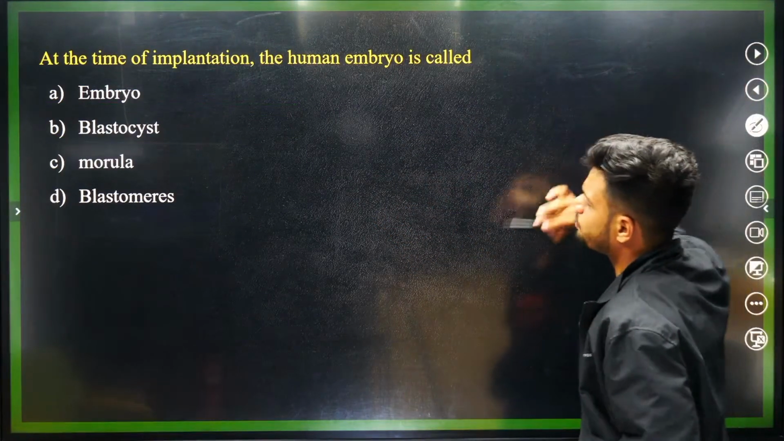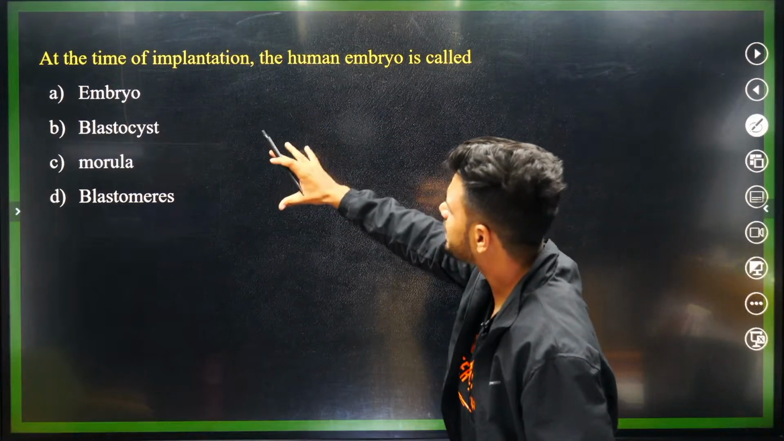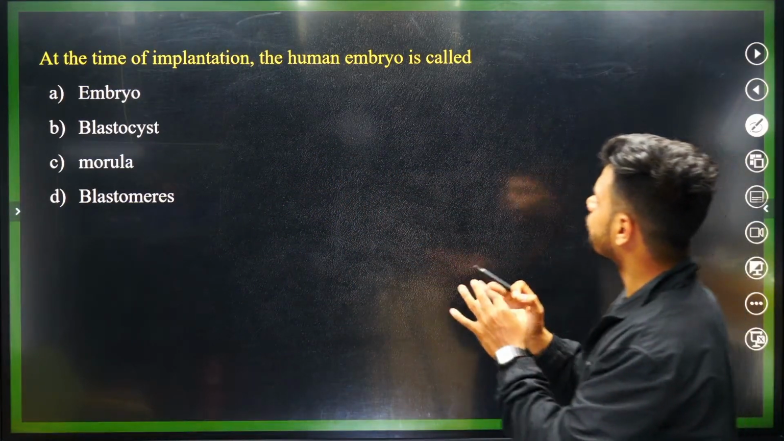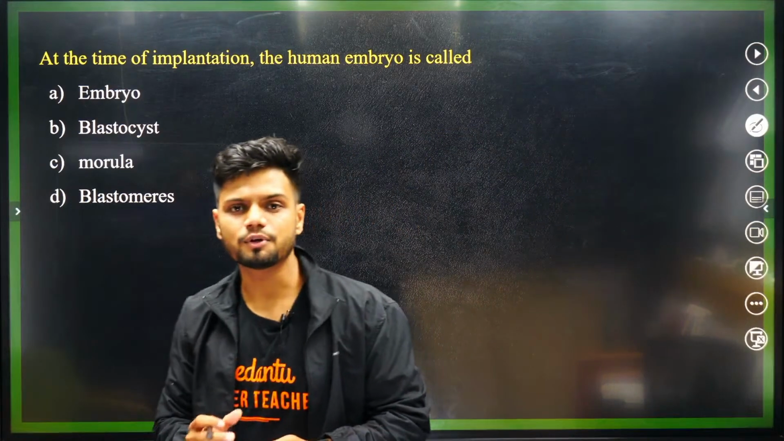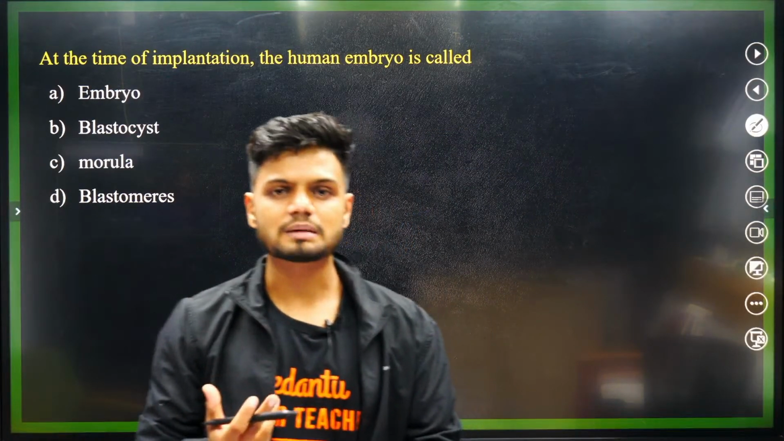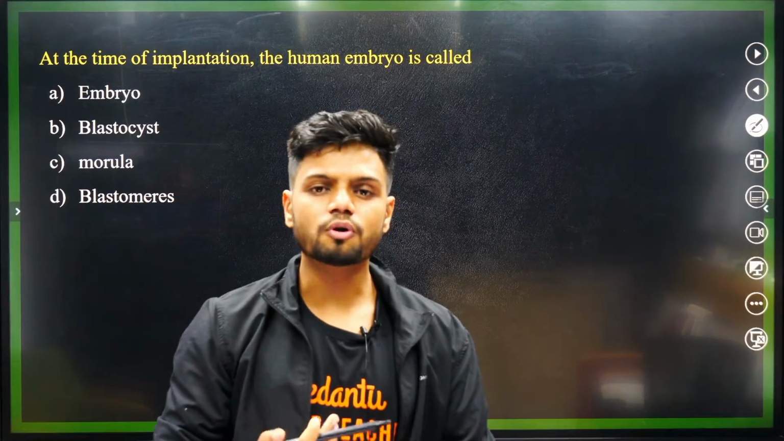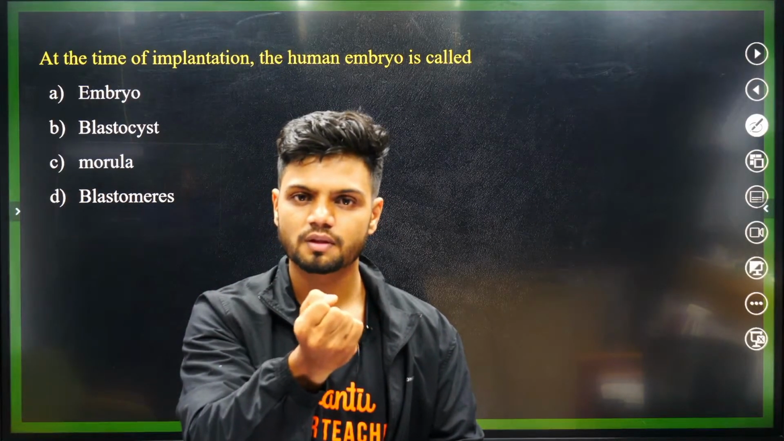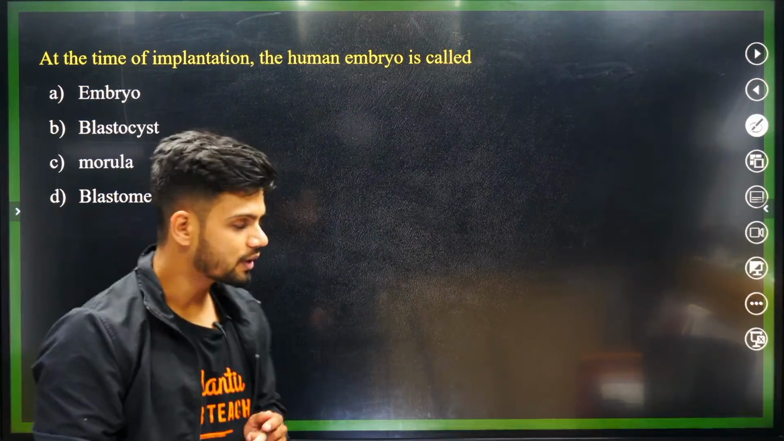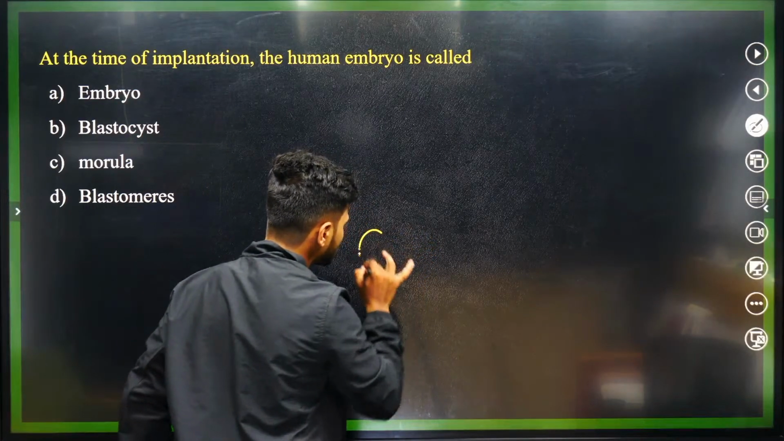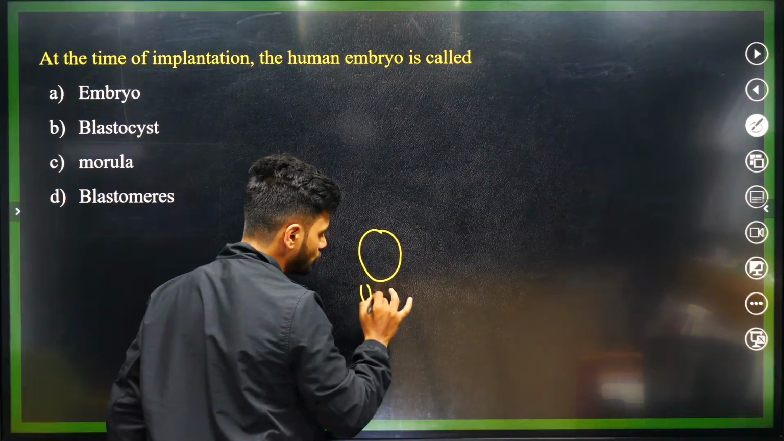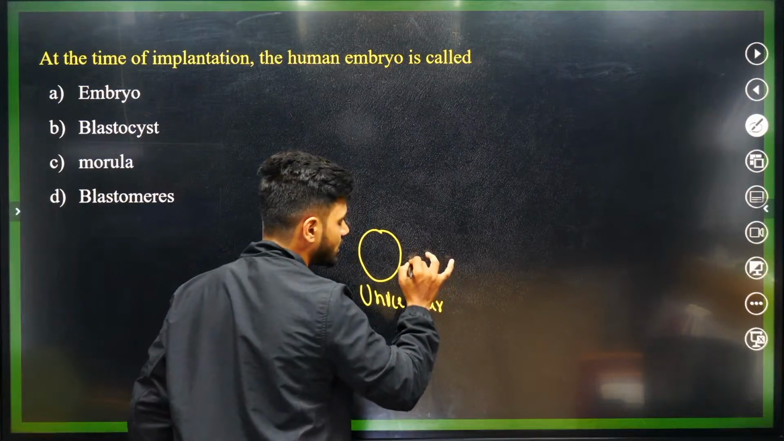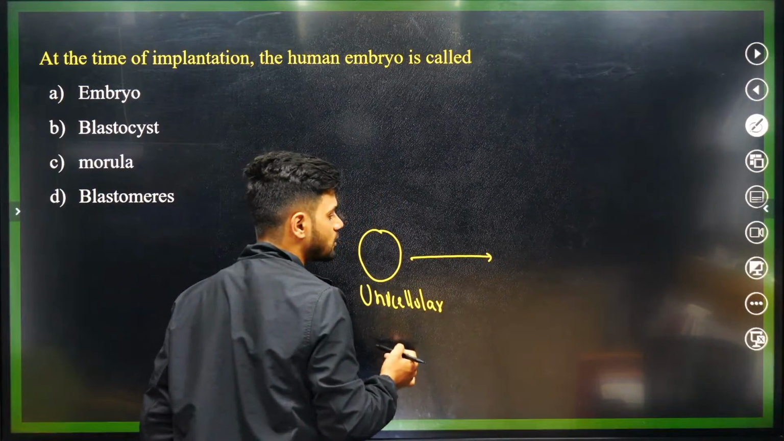Next question. At the time of implantation, the human embryo is called what? What is the embryo called? Now students, remember, before the implantation there is a process called cleavage. Now what is this cleavage? In the cleavage, the zygote, which is unicellular in nature, starts to undergo mitosis.